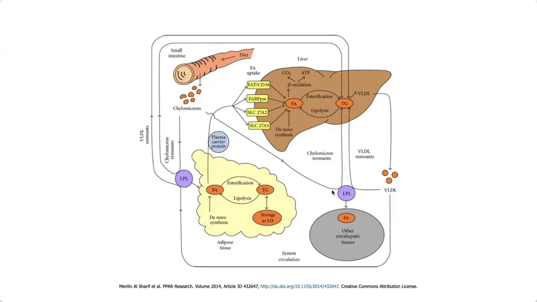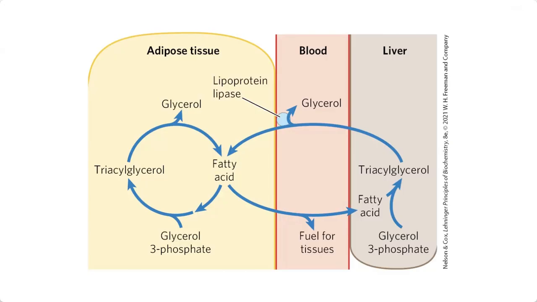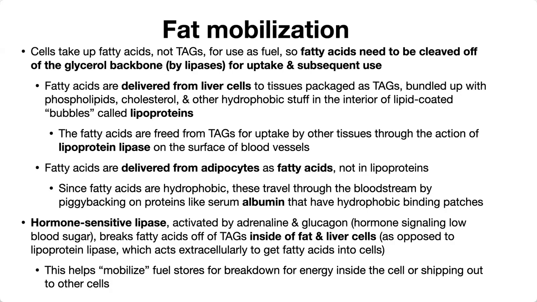The fatty acids, before they're taken into the cells, are broken off of the glycerol backbone by lipoprotein lipase on the surface of blood vessels. That was happening when your liver was sending out fatty acids, so your liver was sending them as TAGs in these lipoproteins. The fatty acids delivered from your adipocytes, your fat cells, are actually delivered as free fatty acids, not on lipoproteins.